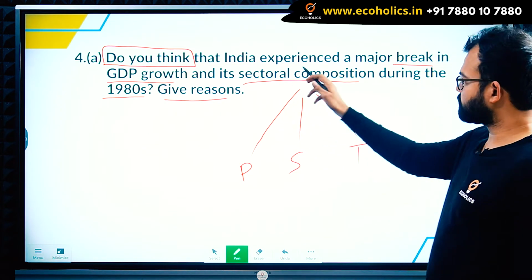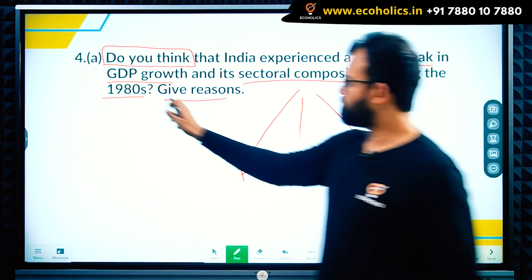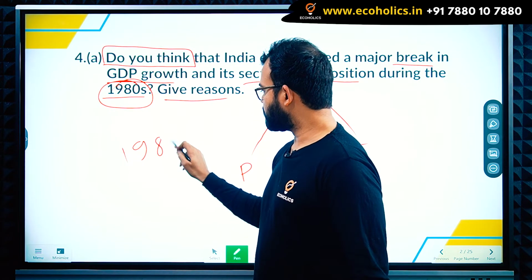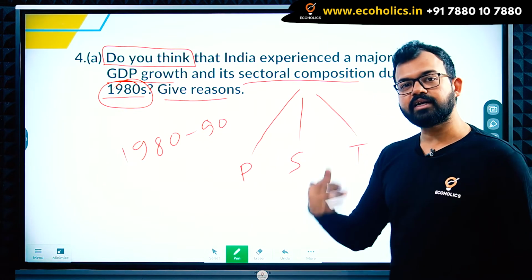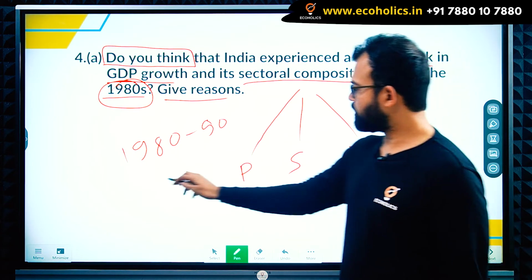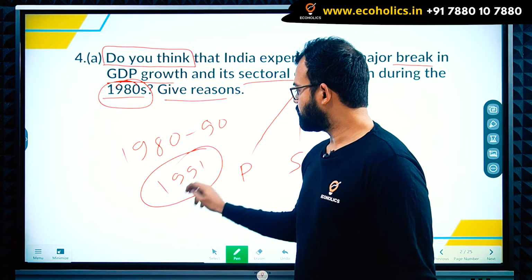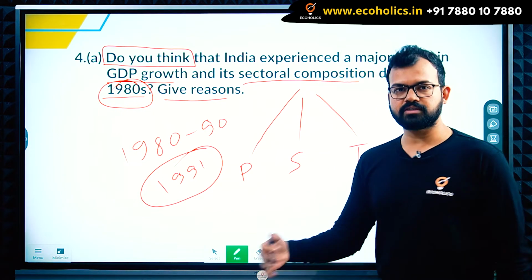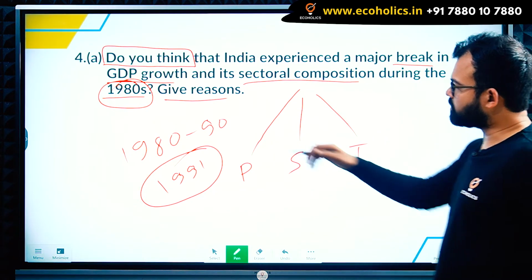So they're asking, do you think that India experienced a major break? Why a major break? Because if we talk about the 1980s, we can take 1980 to 90. At that time, India started gradual liberalization. Liberalization actually happened in 1991, what we call the LPG reforms, but it started gradually in the 80s, as soon as Rajiv Gandhi came into power.